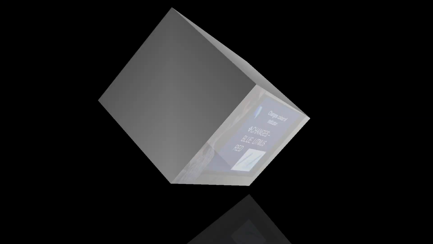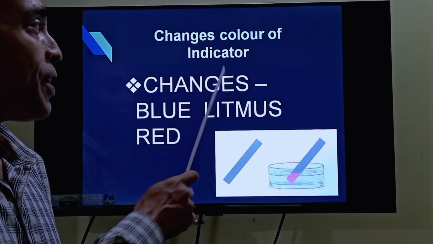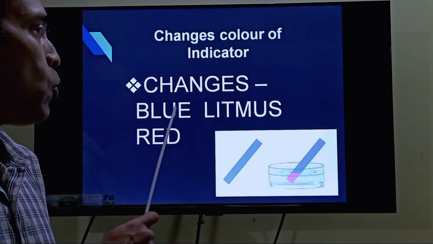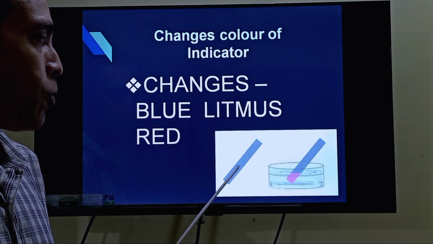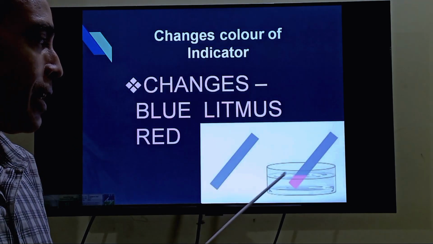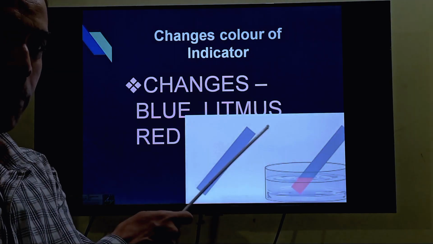And also, most important for an acid, it changes the color of an indicator. That means it changes the color of blue litmus paper to red. As you see from this, there is a blue litmus paper and it has changed to red on coming in contact with the acid solution.